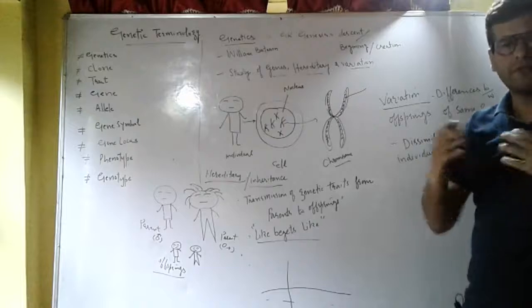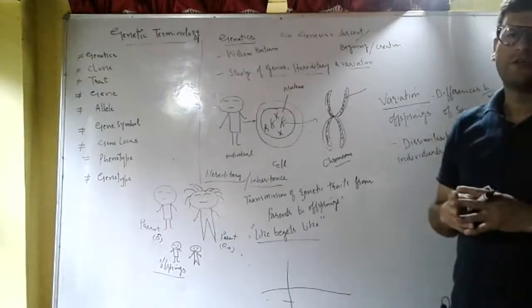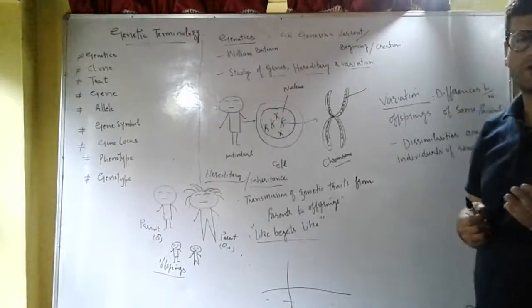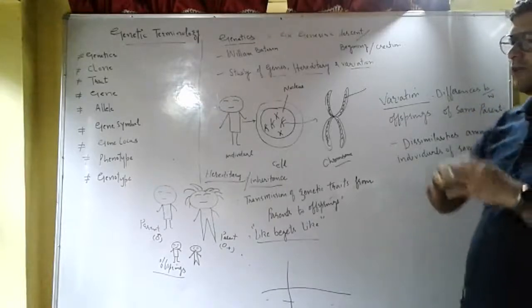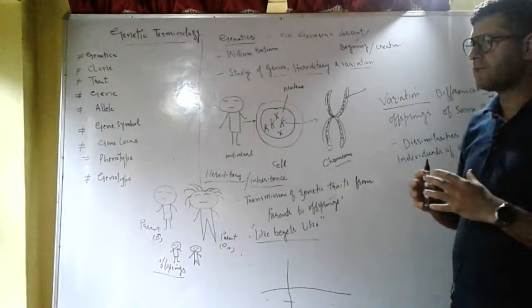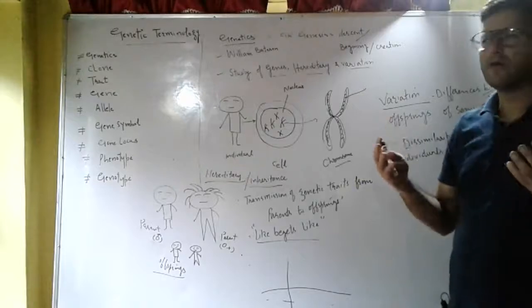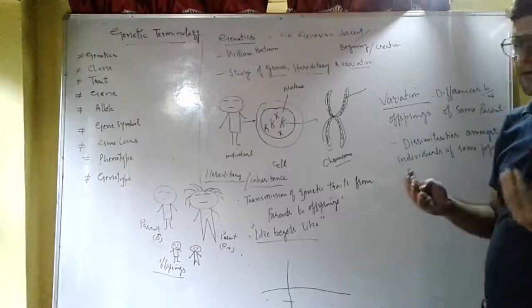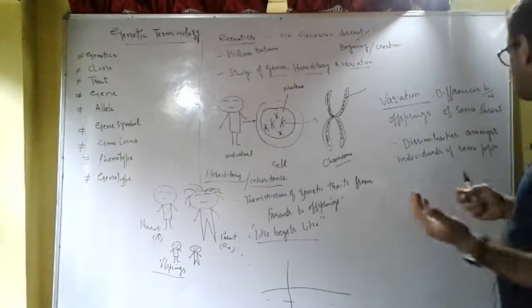So variation, we can say, is the differences that exist between the offsprings of the same parent. Or if we take a population, in that population we have a large number of individuals. These individuals are a little bit different from each other, so we call it variation.